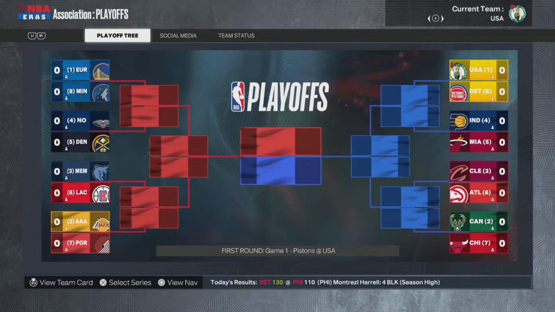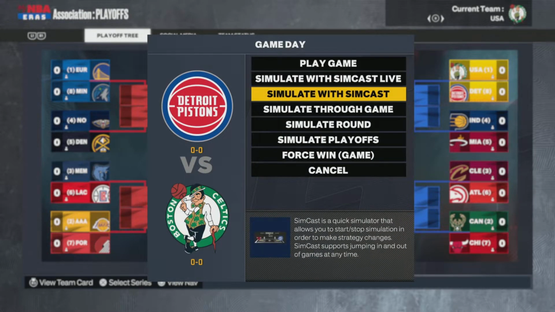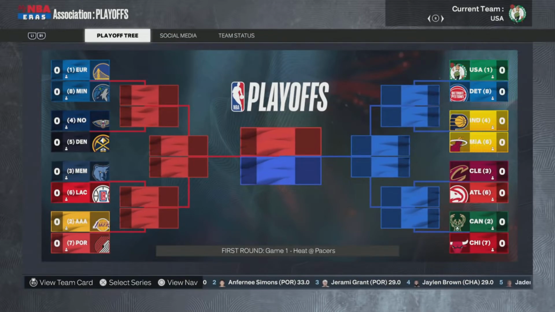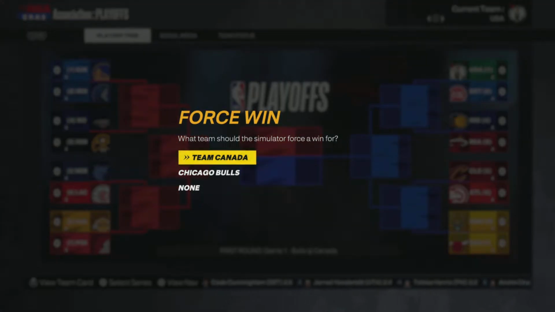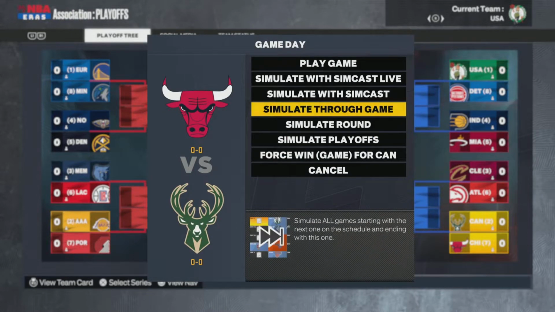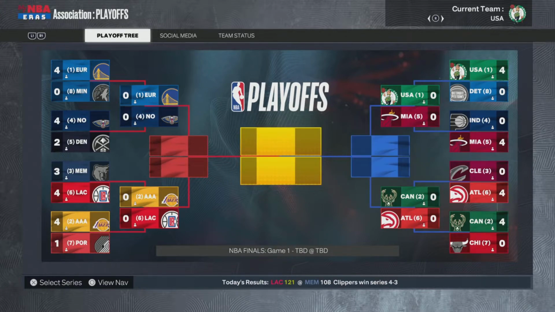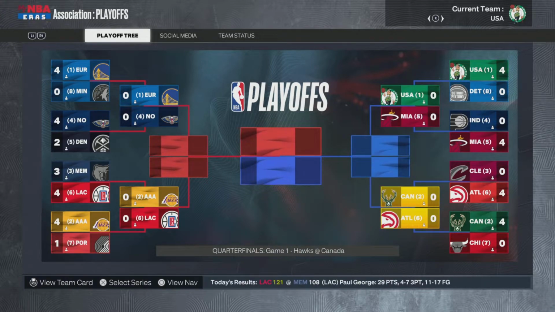So I'm going to actually force win some of these, not when we get to the conference finals or finals, obviously, but just to get to the conference finals to make sure all of these teams play against each other, right? So Team Canada will force win there, and then simulate game. Boom, they'll win. Yep. And then, yeah, so I'm going to skip ahead. Here we go, on to the second round.